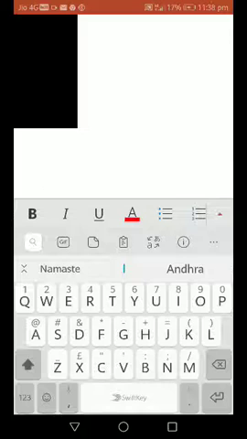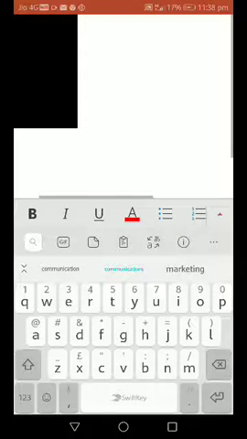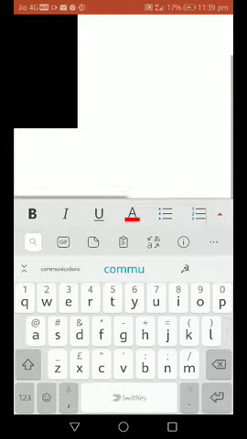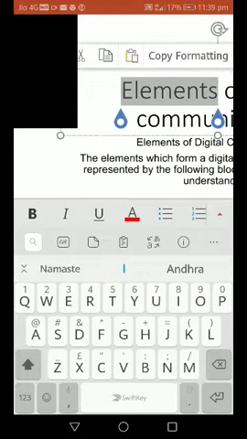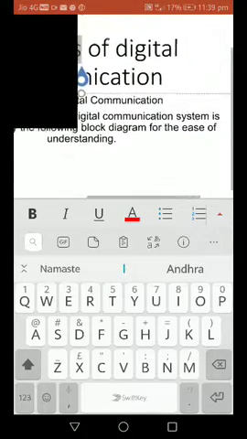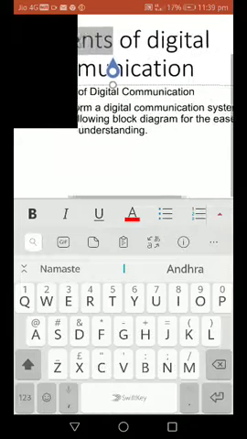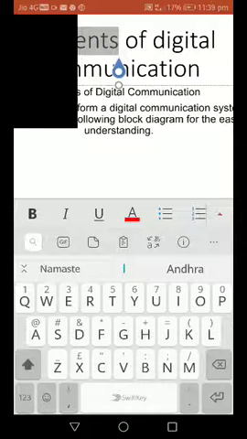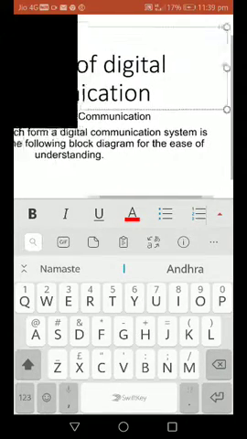Modulation of these techniques. A system is nothing but giving some input, doing some processing, and getting the desired output. That is called a system.